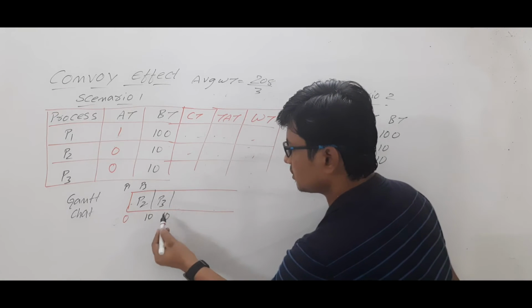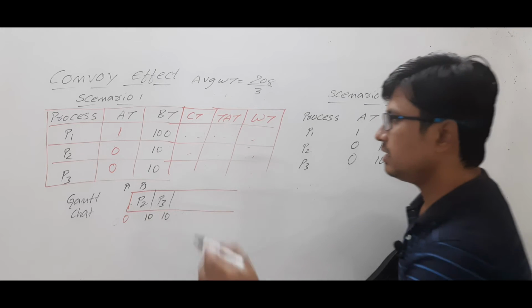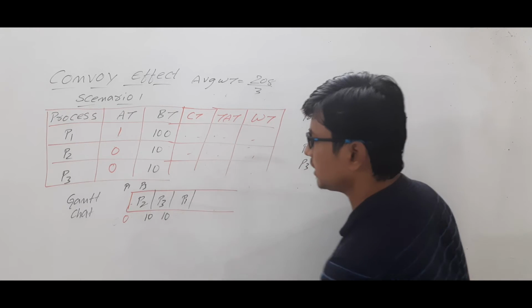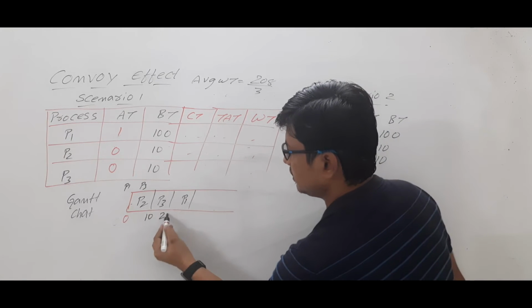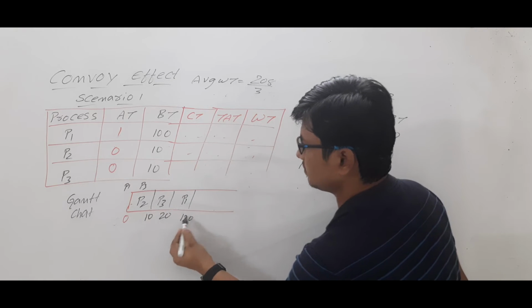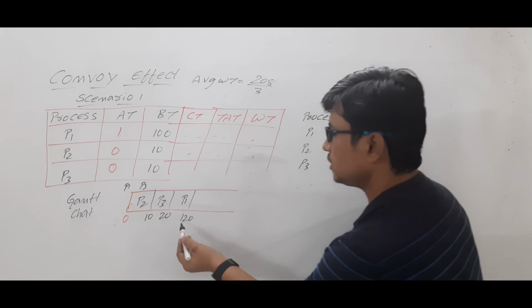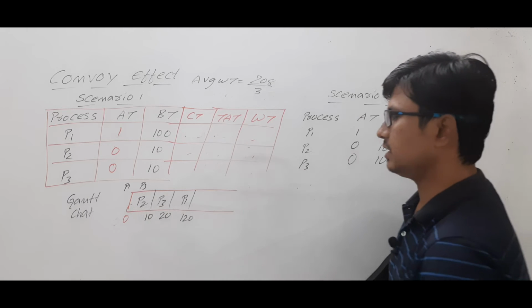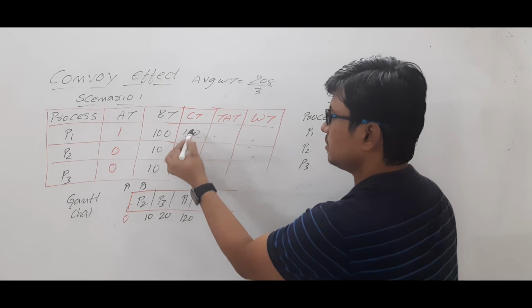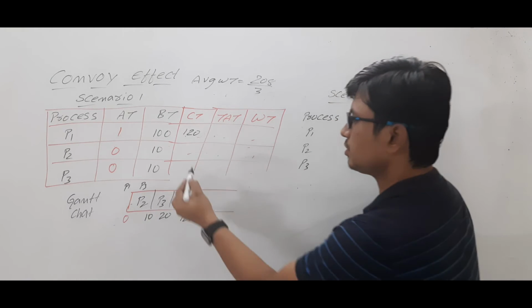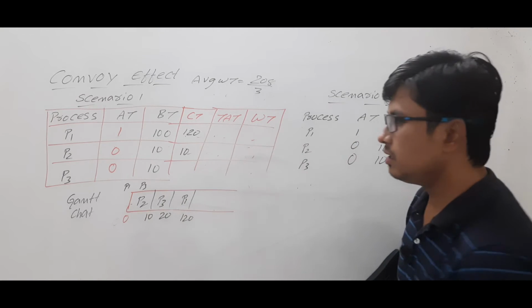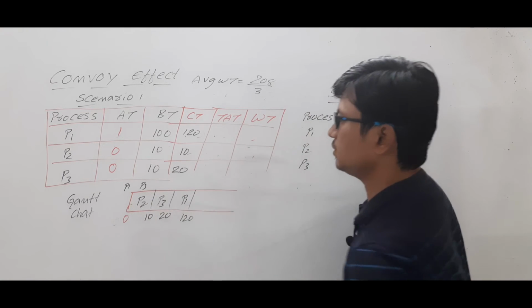It needs 10 units of CPU time to complete its task. Then P1 will be completed at, sorry, it is 20. Then this will be 120. Is it clear? So at 120 units of time, all the processes have completed their task. Process P1 has completed at 120 units. Process P2 has completed at 10 units. Process P3 has completed at 20 units of time.